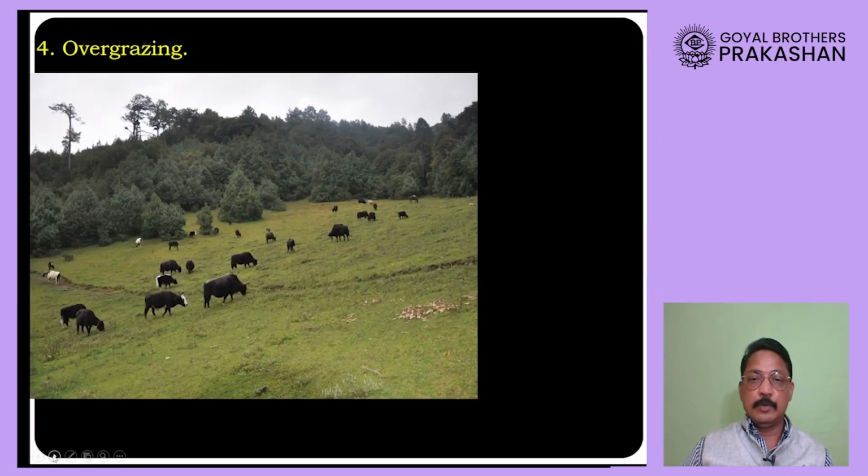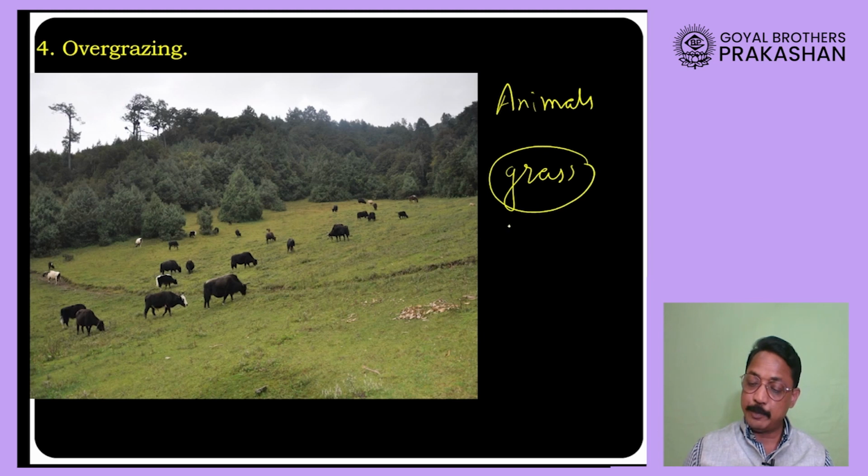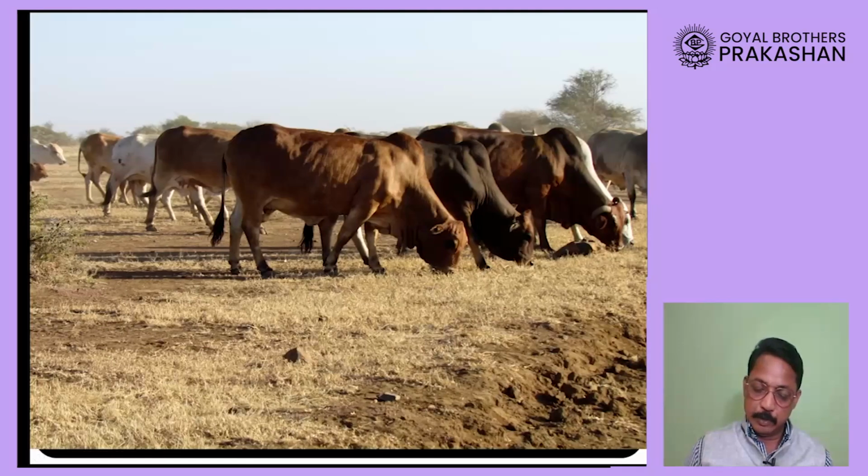Overgrazing. Now, when plants are eaten up by animals, when grass is eaten up by animals, then soil will be directly exposed to water, and therefore there will be more erosion. Okay, moreover, when animals walk on the soil here, because of their movement, because of the physical impact of the force on the soil, more and more soil will become loose.